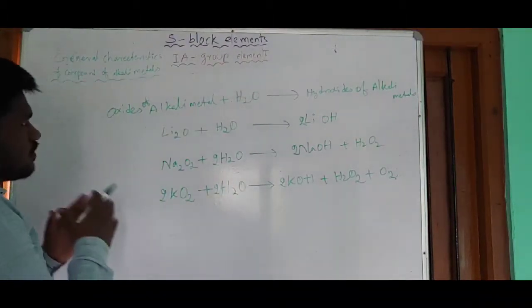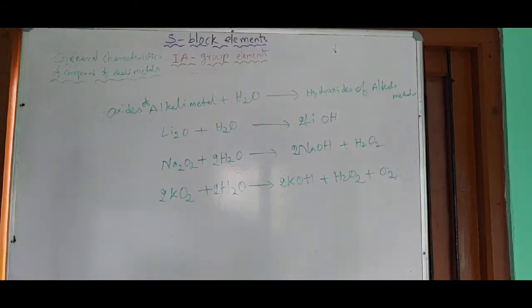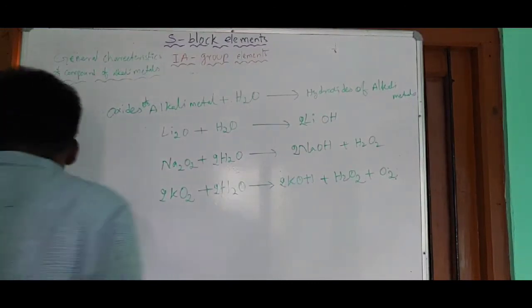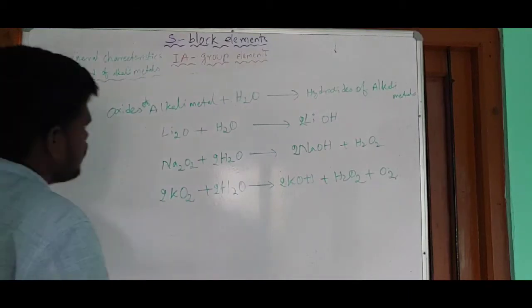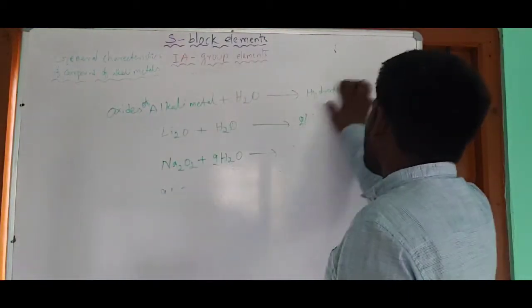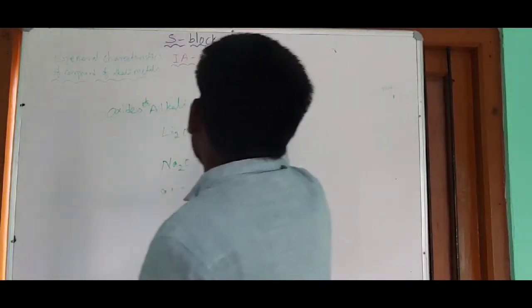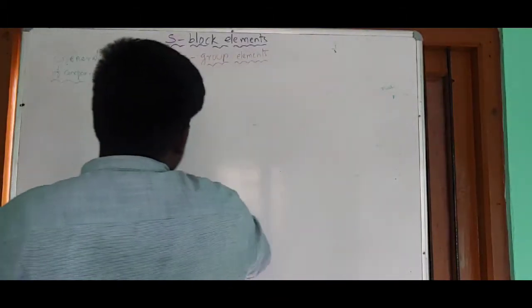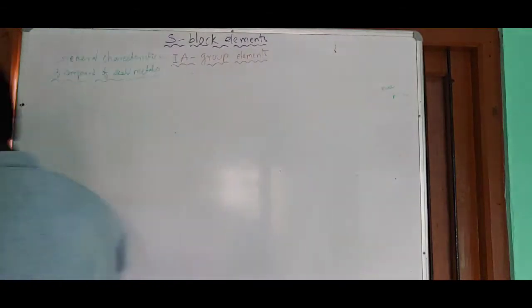So right guys, all the oxides of the metals, when they are dissolved in water, give respective hydroxides. Right? Let us see some properties of the oxides of the alkali metals, and next, the hydroxides of the alkali metals. First let me take oxides.